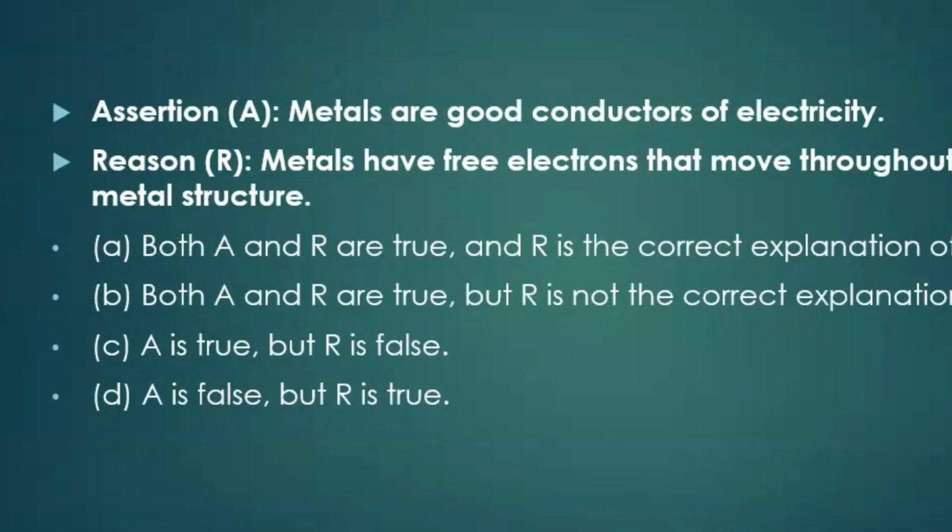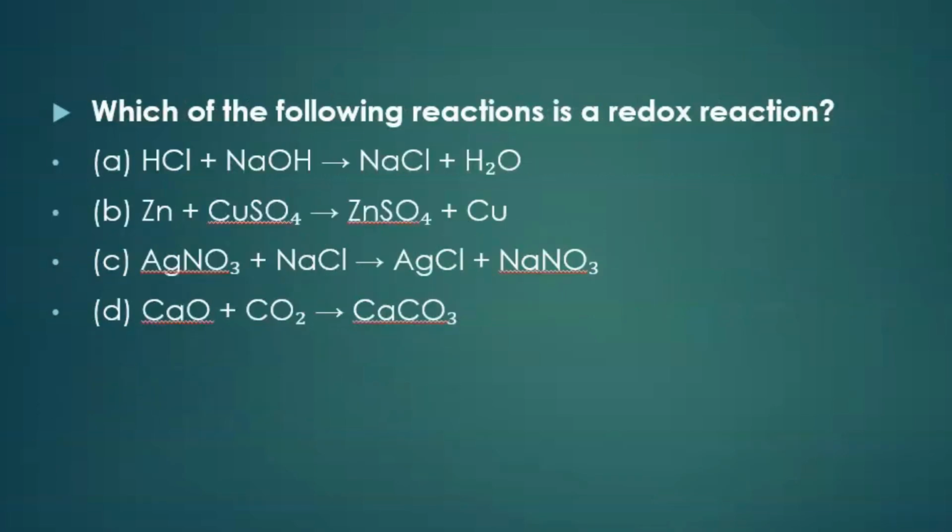Assertion and reason type questions are critical thinking based questions. After reading the question, you have to choose the one option which is most appropriate. Assertion: metals are good conductors of electricity. Yes, it is correct, that's why we use metals in electric wires. Reason: metals have free electrons that move throughout the metal structure. Both assertion and reason are correct, and R is the correct explanation of A. So here you can choose A. Now move on to the next question.